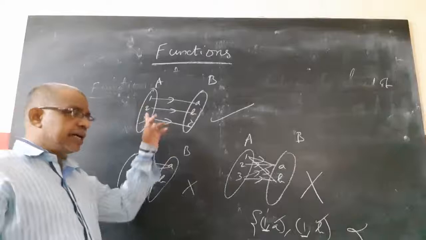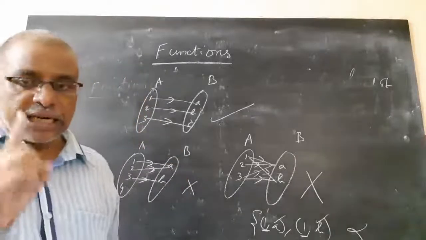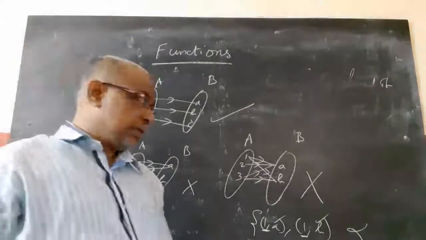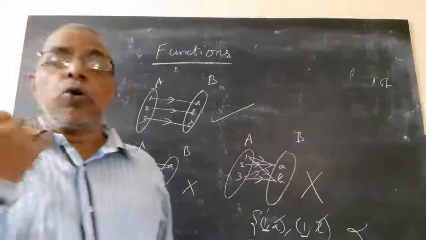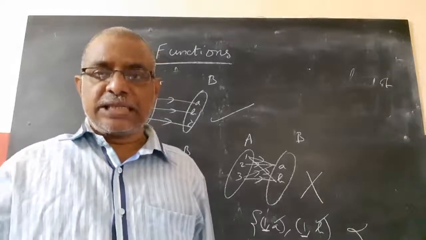So every element of A should have a unique image in B. Then only it is called a function. Then how can you map all the elements of A to B? In how many ways can we map them? Or the different kinds of functions, we will discuss now.